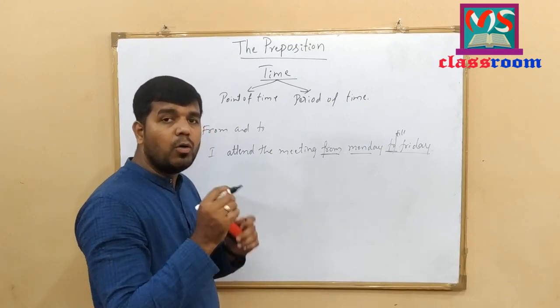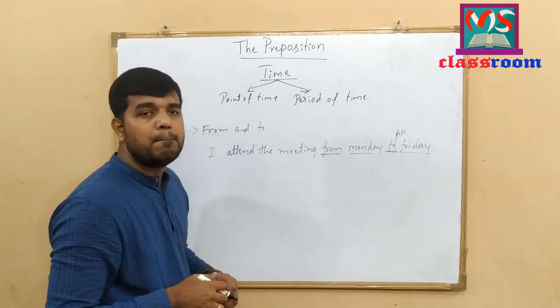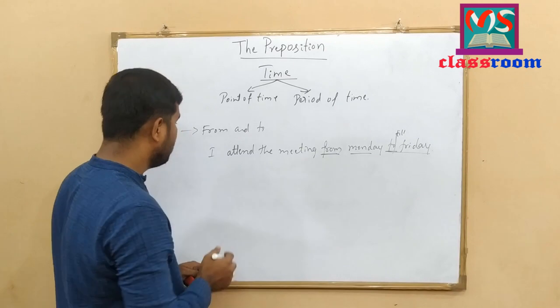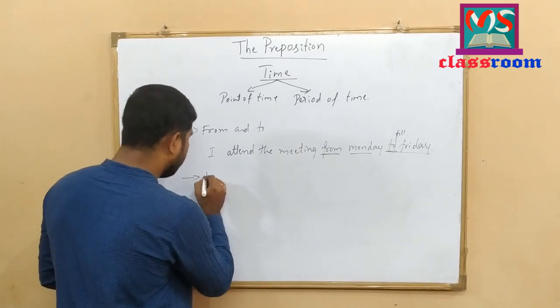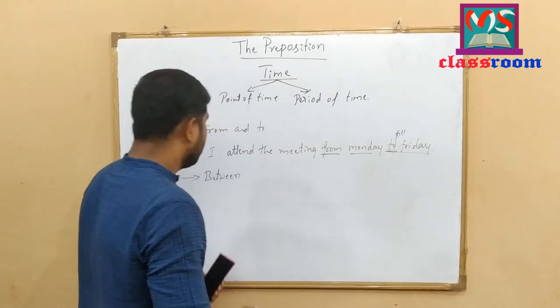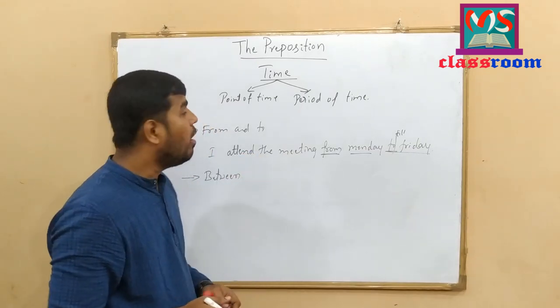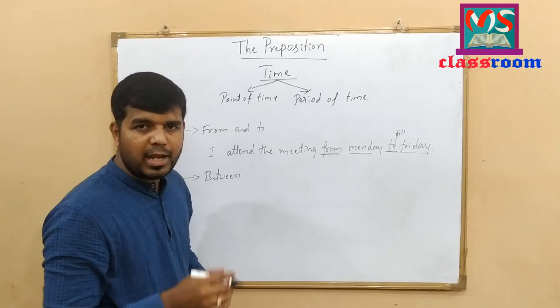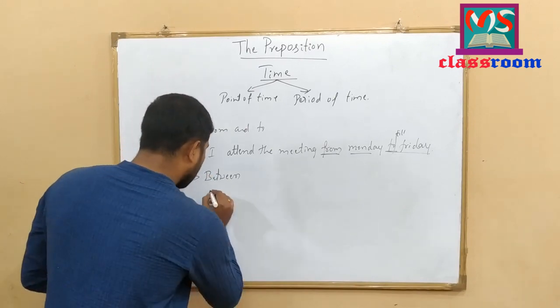Let me write how to use the preposition between according to time. The use of between according to time. To know the use of between according to time, let me write an example here.